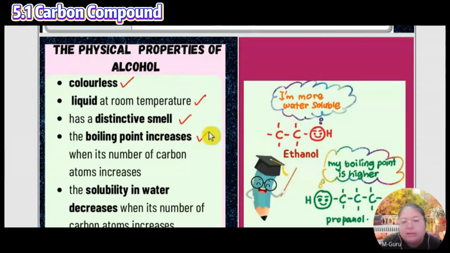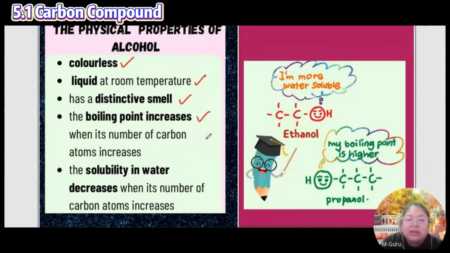Boiling point increases when the number of carbon atoms increases. Remember the carbon, saturated and unsaturated. When the C increases, more carbon, ethanol, pentanol, hexanol, the boiling point increases. Starting at 30, later becomes 50, then 60. So you need more temperature to heat it to become gas.